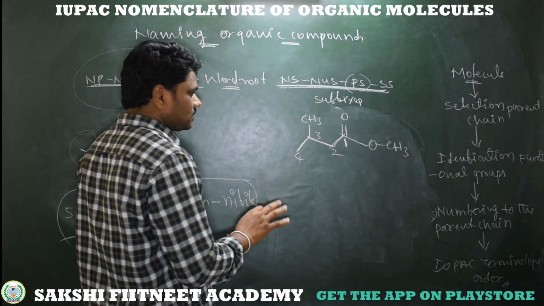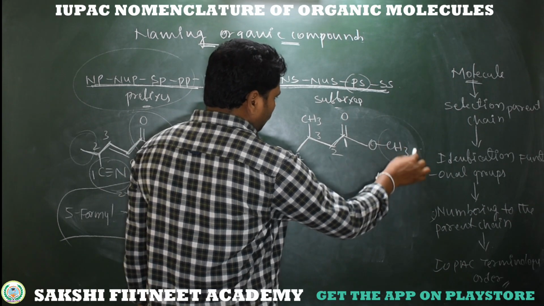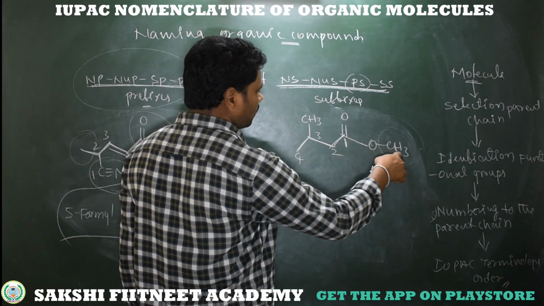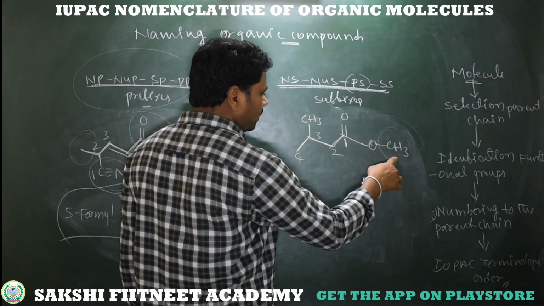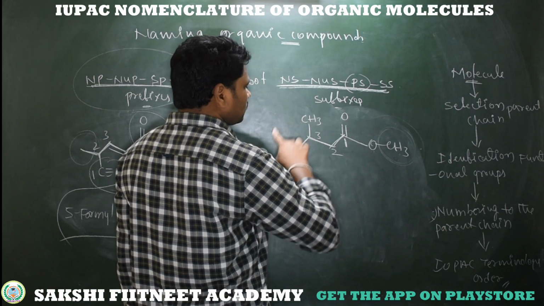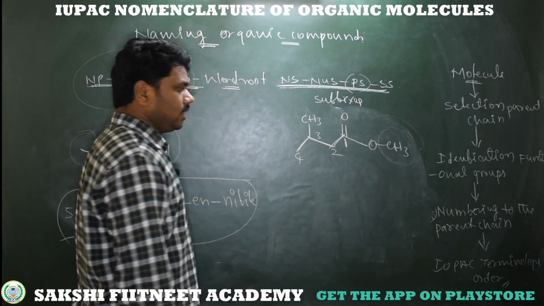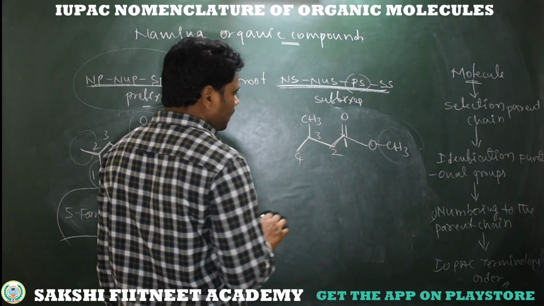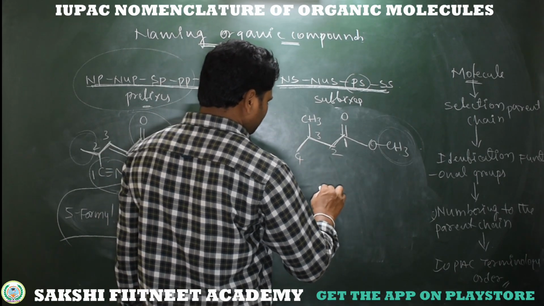OCH3. Coming to ester nomenclature, see, the group which is bonded to this ether oxygen, that means R-O-R, the group which is bonded to this oxygen becomes the substituent, then follow the next part, ending with -oate. So according to that, here I am writing the name for this compound. See here, what is the word root? It's but.